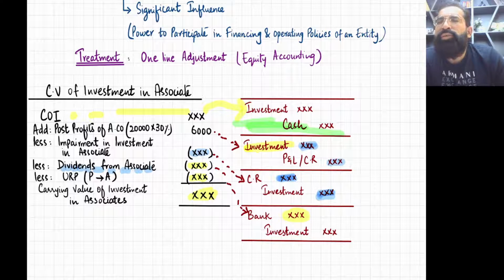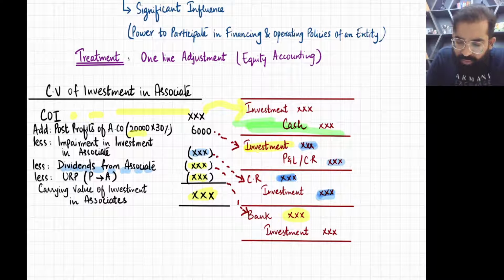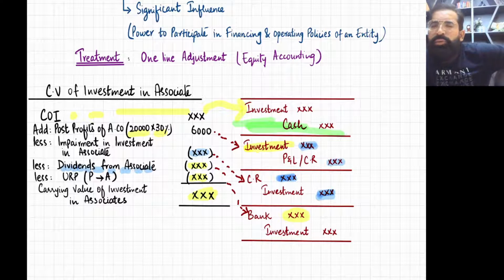Whatever the final profits of the company, 30% belongs to P company, and 30% of the income belongs to P company's income. This is what equity accounting is. For example, the post-tax profit of the associate company is 20,000. Our holding percentage is 30%. So 20,000 multiplied by 30%, 6,000 will become the parent company's profits.